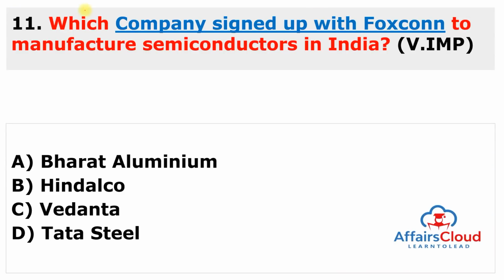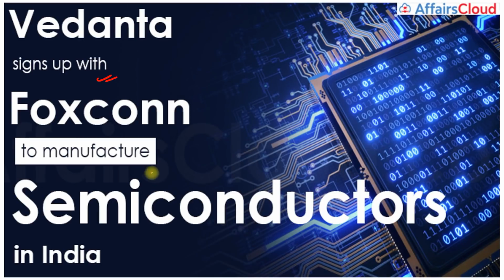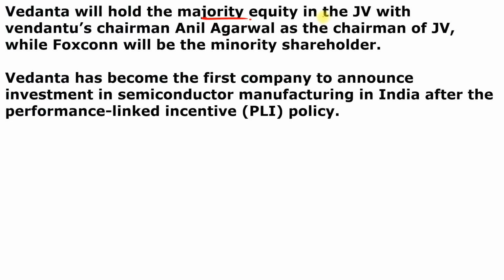Moving to the next question. Which company signed up with Foxconn to manufacture semiconductors in India? Foxconn is a Taiwanese company, also known as Hon Hai Technology Group, which is a very famous electronics manufacturing services company. And this company tied up with Vedanta so that semiconductor manufacturing can be done in India. So Vedanta Group signed up with Foxconn to manufacture semiconductors in India. And Vedanta will hold the majority equity in the joint venture, with Vedanta's chairman Anil Agarwal as the chairman of this joint venture, and Foxconn will be the minority stakeholder.